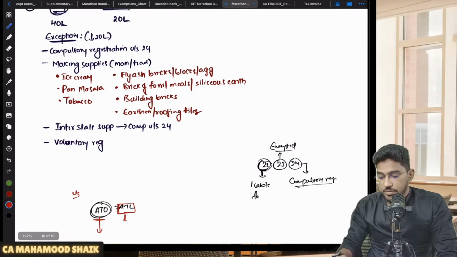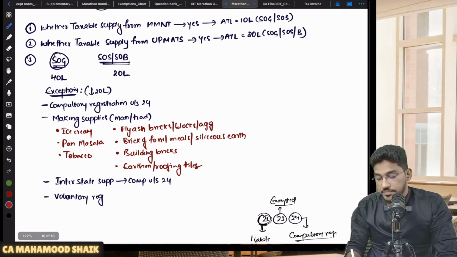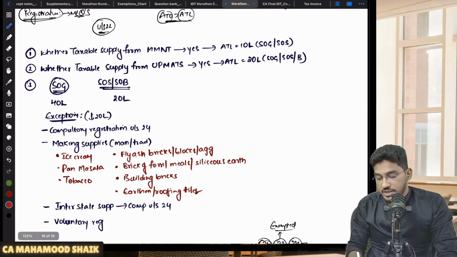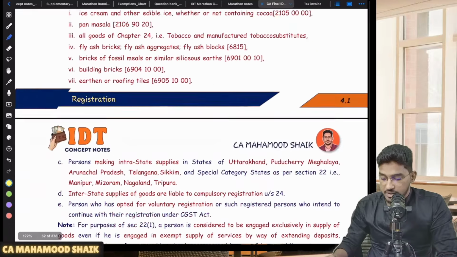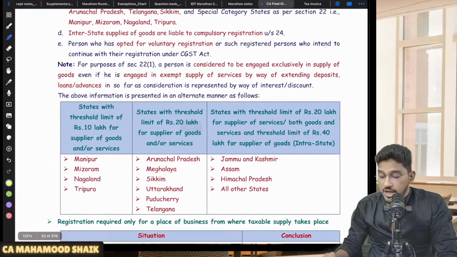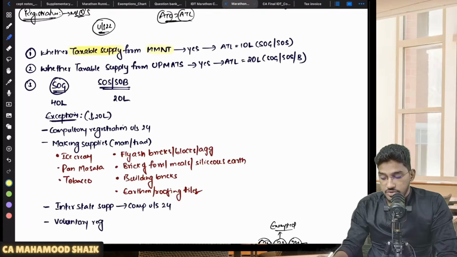So here I have one format, which you are required to follow. What is the applicable threshold limit? First you have to calculate aggregate turnover, then you have to check whether the business person is making a taxable supply from MMNT. What is MMNT? Here I have given the breakup, you can refer to the materials if you want. Manipur, Mizoram, Nagaland, Tripura. Once you have calculated aggregate turnover, you need to check whether he is making any taxable supply from MMNT.